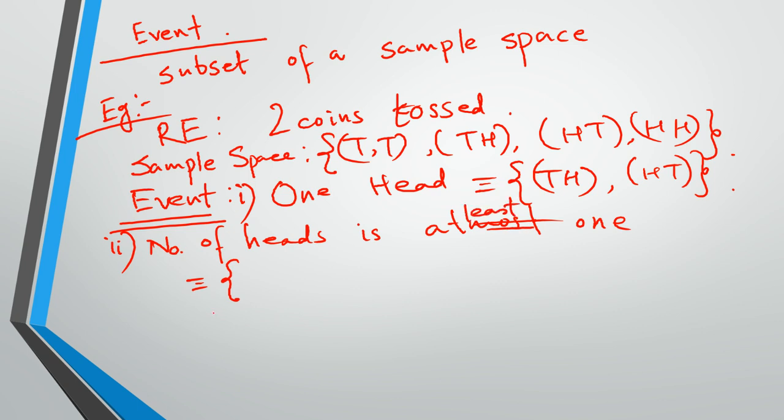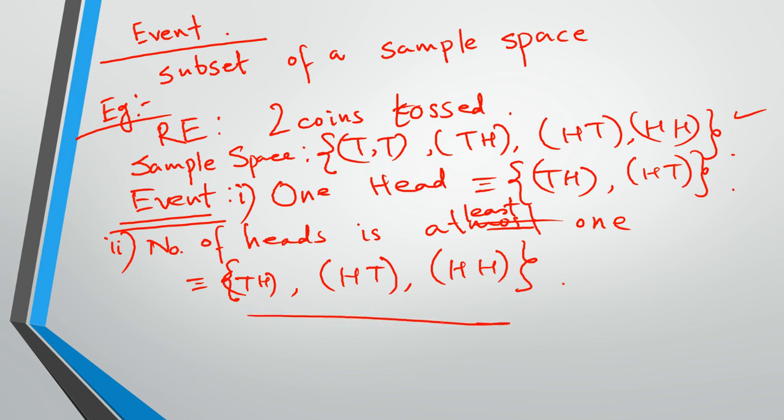So number of heads, we need to have at least one head from the sample space. You see, tail head consists of one head at least, head tail consists of one head at least, and two heads also consist of one head at least. So we have these three outcomes falling under the second event: number of heads is at least one.